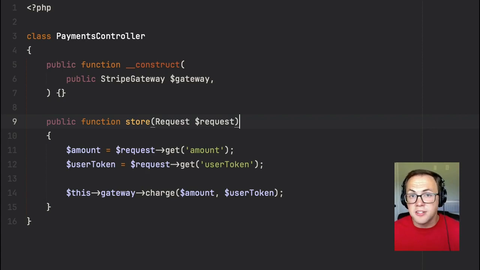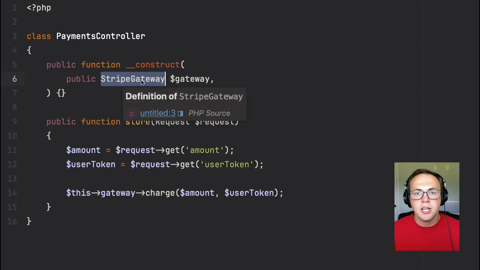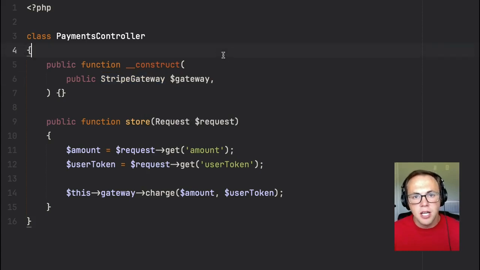just to make sure that they're run really often by other developers and us. So we can solve this by relying more on dependency injection, because remember, we need to be depending on abstractions, not implementations. And this Stripe Gateway class is clearly an implementation of the gateway concept. And for that reason, it should probably be an interface. So let's do that really quickly.